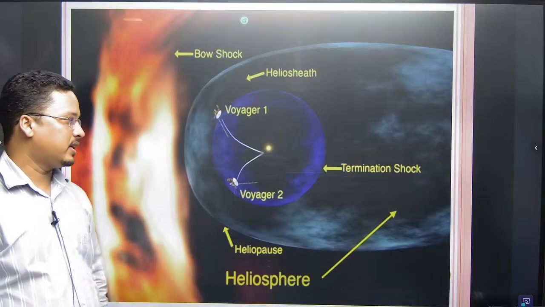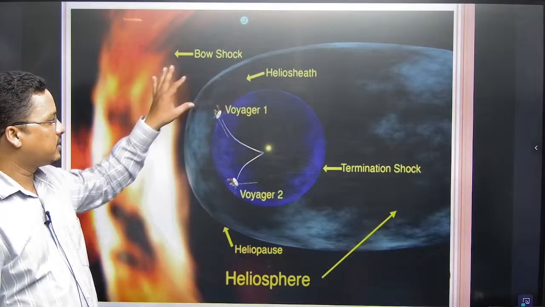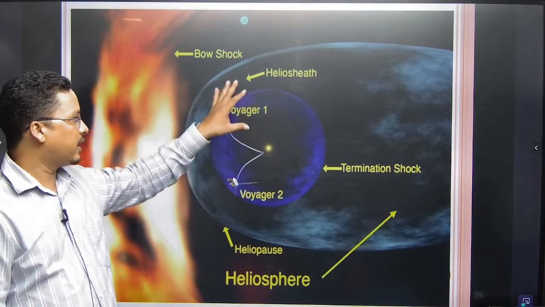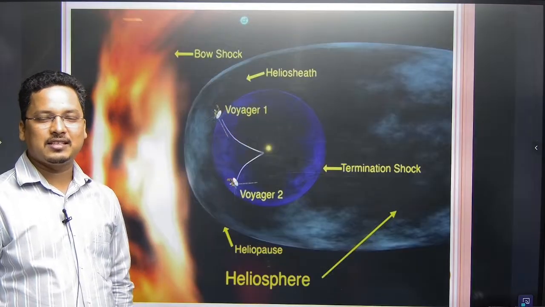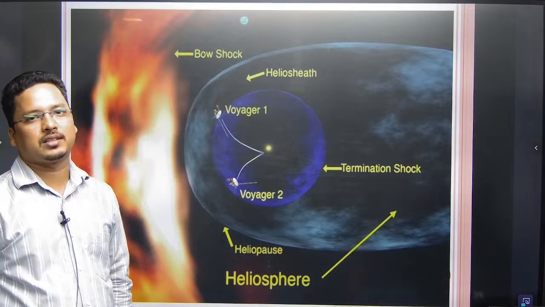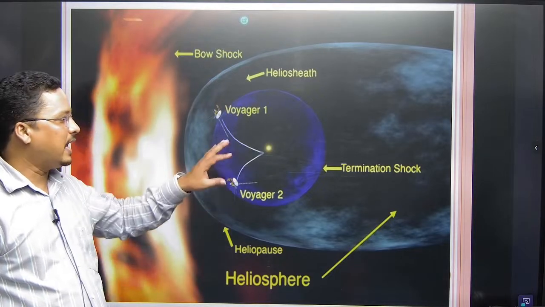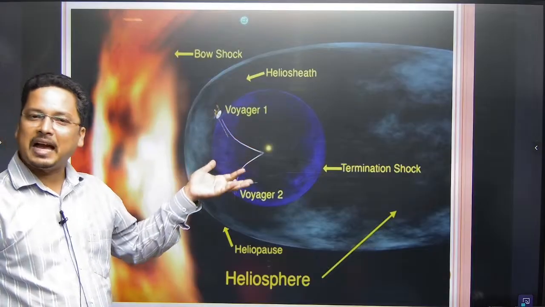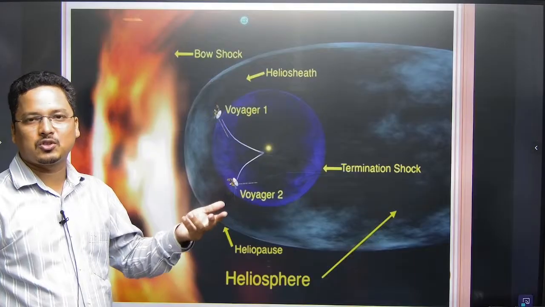Heliosphere. Now see, what is the heliosphere? You can see this bubble-shaped heliosphere covering our solar system. It will have a pause, like your troposphere, tropopause, mesosphere.